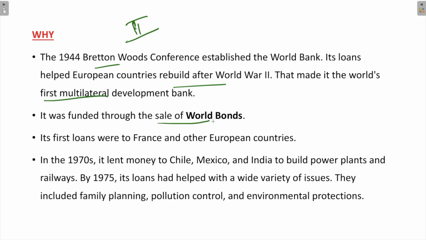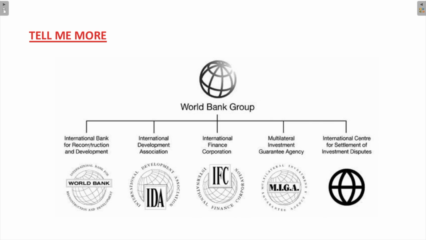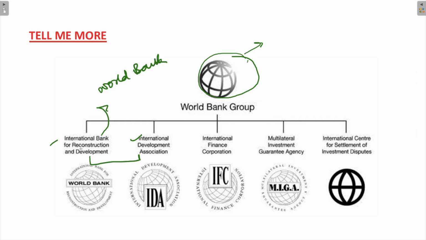It was funded through the sale of World Bonds and the first loans were given to France and the European countries. Apart from this, there are 5 organizations which come under the World Bank Group. The World Bank Group is the umbrella organization under which these 5 organizations work. The first one is the International Bank for Reconstruction and Development and the second one is the International Development Association. These two make up the World Bank. So these 5 organizations come under the World Bank Group, but the IBRD and the IDA make up the World Bank.